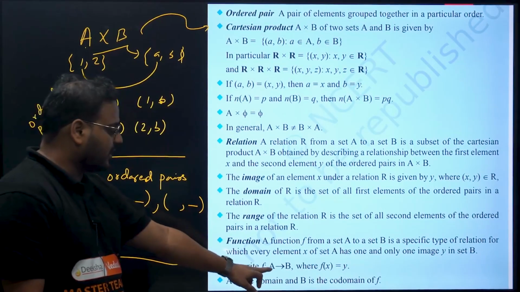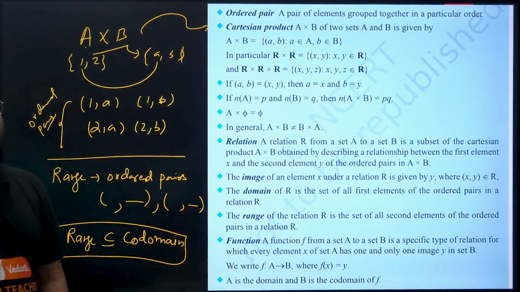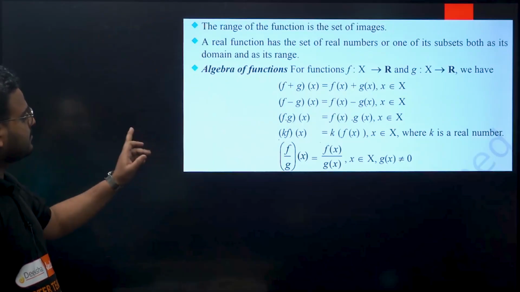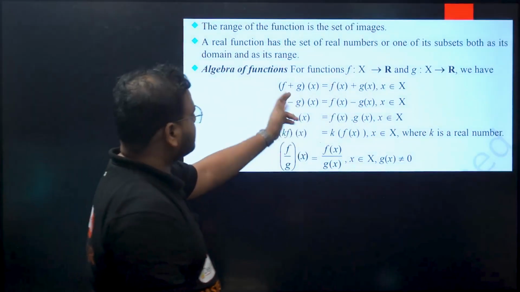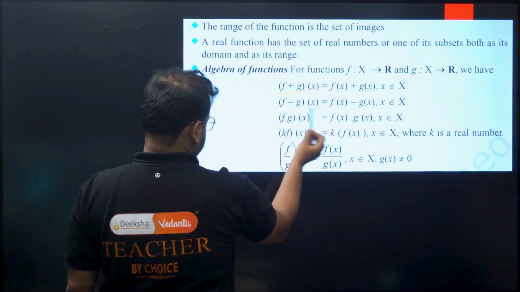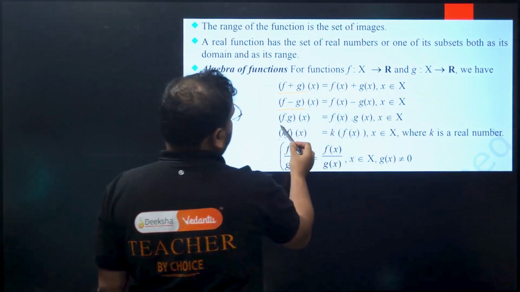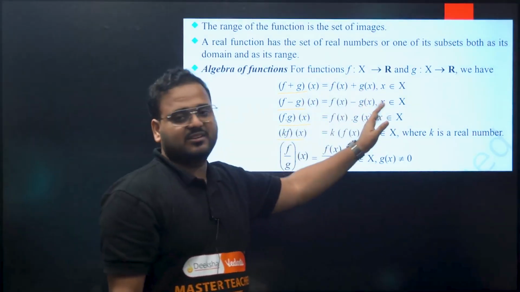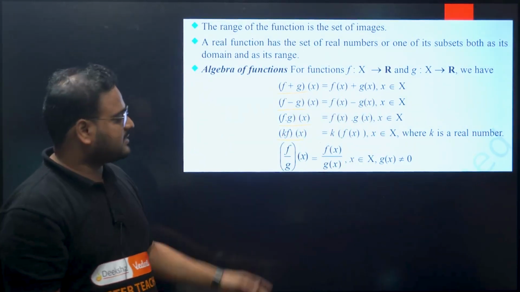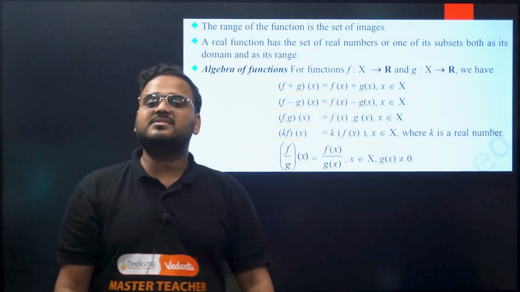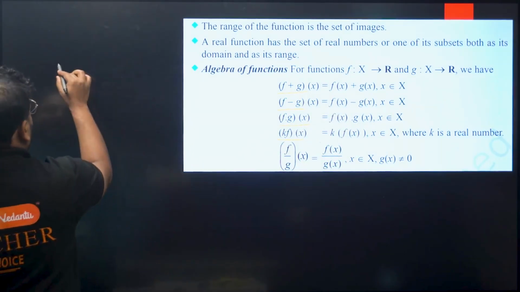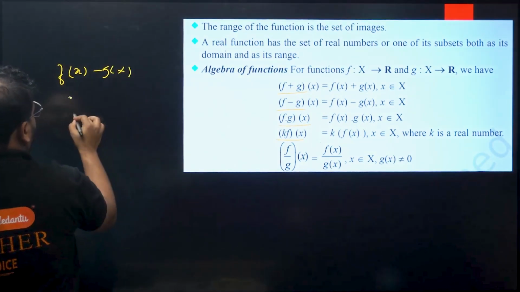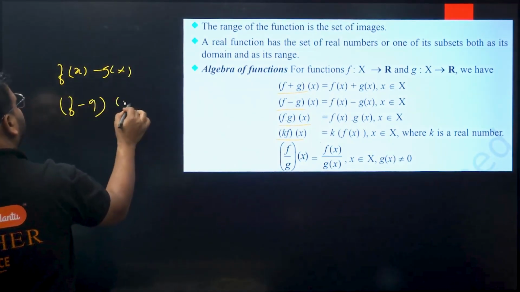So I hope you get to know now. This first is called as domain, codomain, and how do you find range? The second element of the ordered pair is your range. This much information is good enough. Again, algebra of functions: you can add like this, subtract is also like this, product all given over here. Simply f(x) plus g(x) is written as (f plus g)(x), and f(x) minus g(x) means (f minus g)(x), same thing, okay.